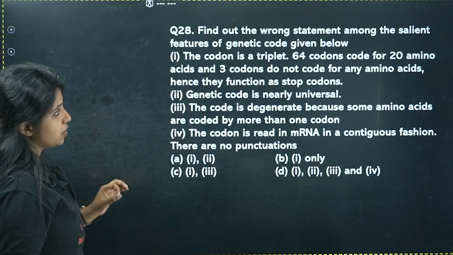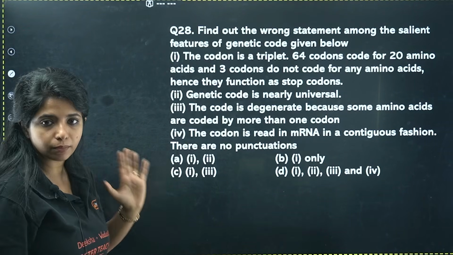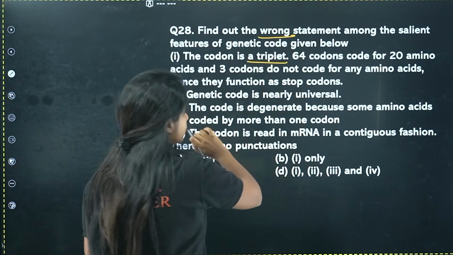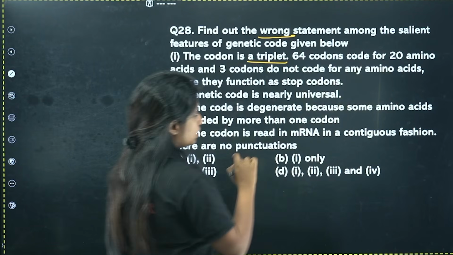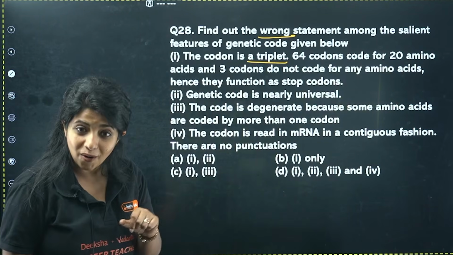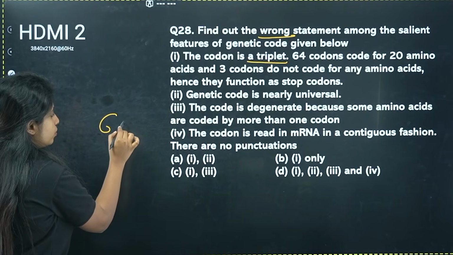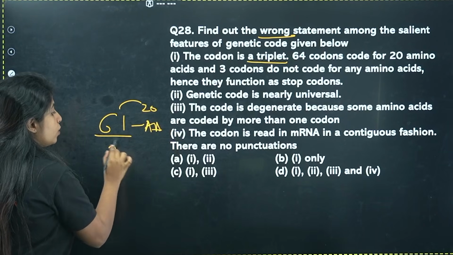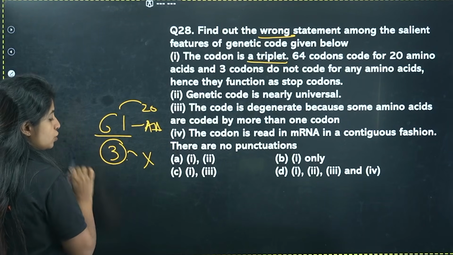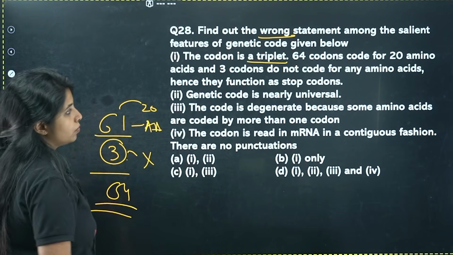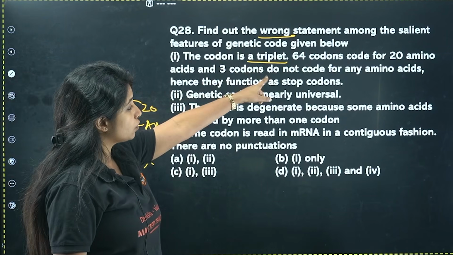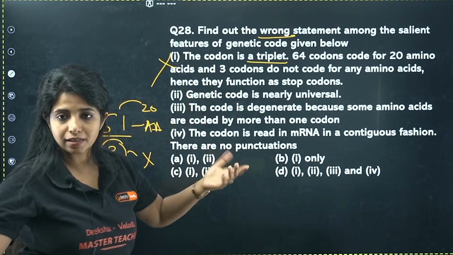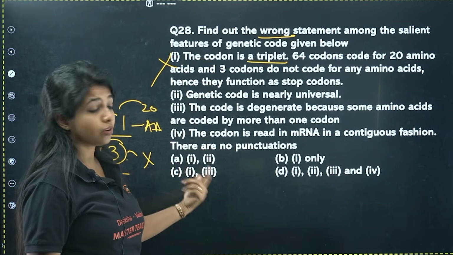Next thing, find out the wrong statement among the salient features of the genetic code given below. The codon is triplet. Is the codon triplet? Yes. What do you have to find out? You have to find the wrong statement. 64 codons code for 20 amino acids. Is it? And 3 codons do not code for anything. Wrong. 61 codons code for the 20 amino acids. And the 3 codons which are there do not code for anything. They are known as stop codons. Together it forms 64 codons. So can I say the codon is triplet, 64 codons code for 20 amino acids, and 3 codons do not code for any amino acid? Wrong. This particular statement itself is wrong. But here you have multiple options, so you have to be careful, right?